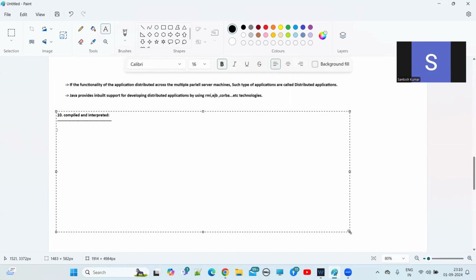In the compilation itself, it will verify all the syntactical issues and the type compatibility issues. So all these issues are handled at compile time only. The compiler takes care of them for smooth execution of the program at runtime.